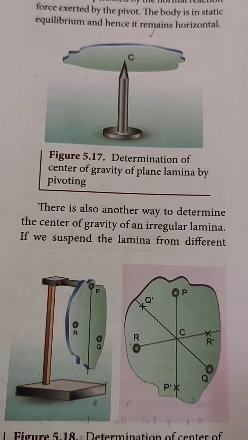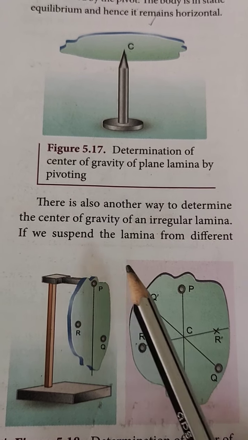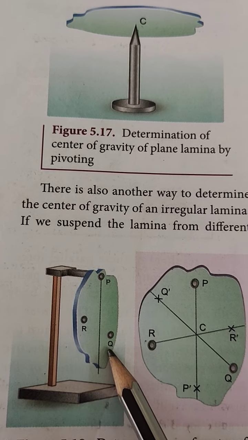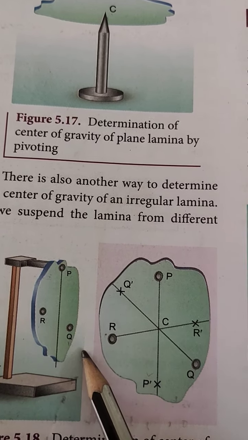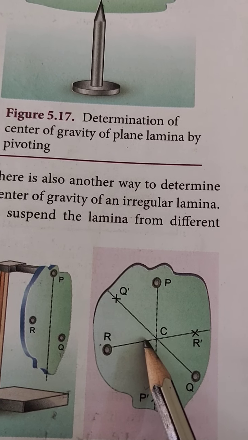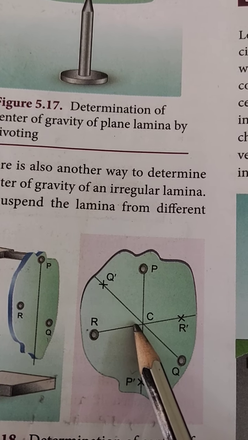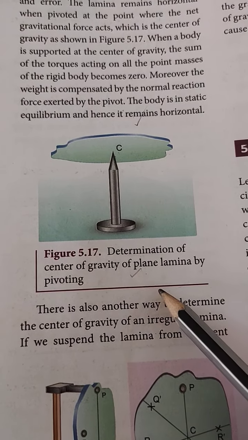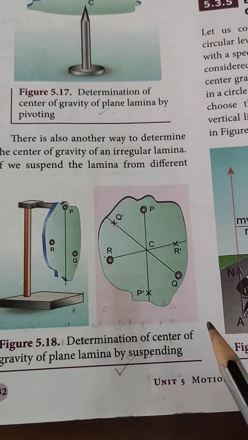There is also another way to determine the center of gravity of an irregular lamina. We suspend the lamina from different points like P and Q, then draw vertical lines PP dash and QQ dash, which pass through the center of gravity. Here the reaction force acting at the point of suspension and the gravitational force acting at the center of gravity cancel each other, and the torques also cancel each other. This is the determination of the center of gravity of a plane lamina by pivoting, and this is the determination by suspending.